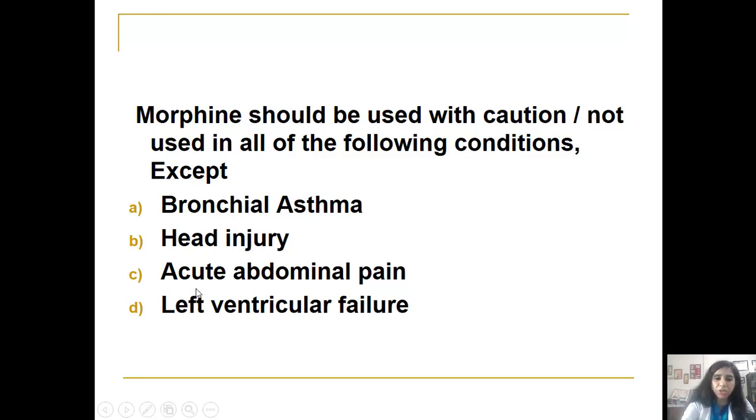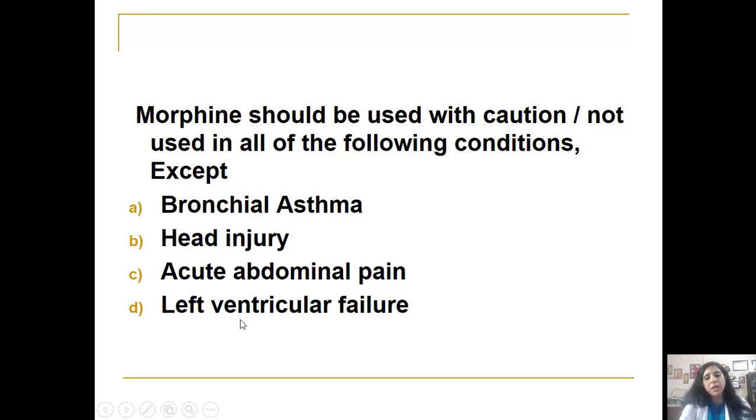As far as head injury is concerned, morphine is usually avoided and contraindicated, because number one, morphine is itself associated with a rise in the intracranial pressure, and so we will not be able to assess a patient of head injury, because we will not be able to gauge his sense of consciousness. Head injury itself is sometimes associated with a lot of vomiting, so we will not be able to differentiate whether this nausea and vomiting is because of morphine or because of head injury. So we will not be able to assess the signs and symptoms of head injury.